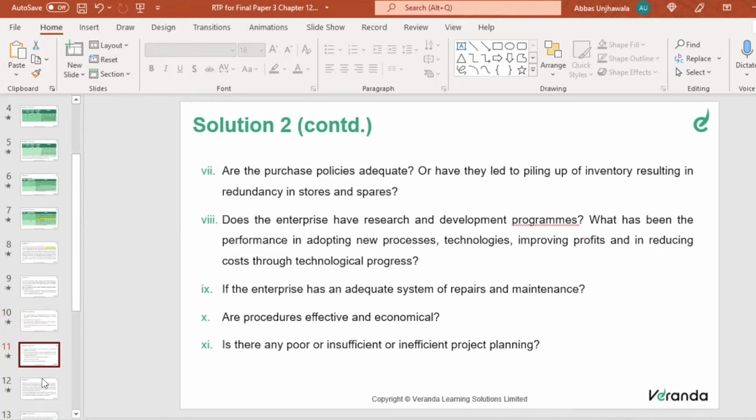Those are the things, as an auditor. Since you have done articleship, I'm hoping you will be able to put it on your own. Put yourself in the shoes of the auditor and write. Write more in terms of cost control, more in terms of frugal expenditure, how much performance has been achieved, what output has been taken, and what has not been achieved. Are procedures effective? Write general questions and general statements, and you'll get marks. It's a very general question for which they require a very general answer.